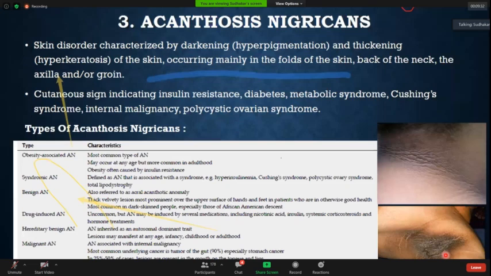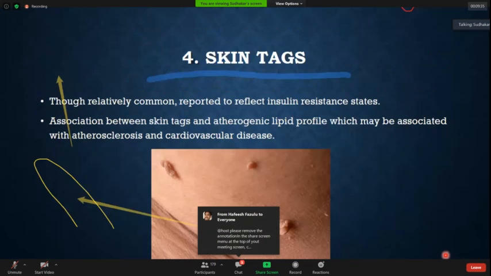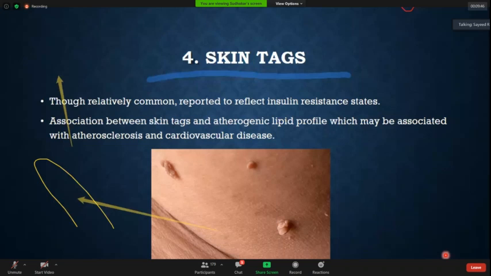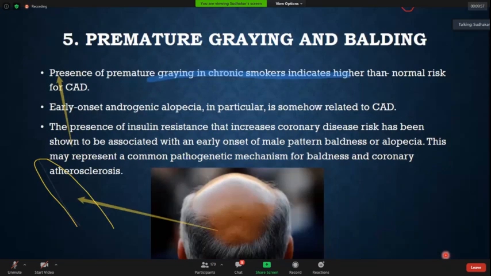Now, coming to the next marker, the skin tags. Usually we know they are a benign thing, but sometimes the skin tags can reflect insulin resistant states or again a feature of metabolic syndrome, or they can be associated with atherosclerosis. Though they are usually benign, they can sometimes be associated with atherosclerosis. And this is one important thing which we have studied in a lot of small studies. Two important things. One is premature graying of hair, and androgenic alopecia, male pattern baldness. These two things were studied with the increased incidence of coronary artery disease.